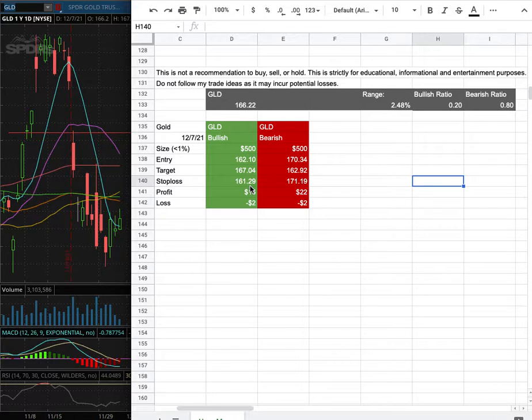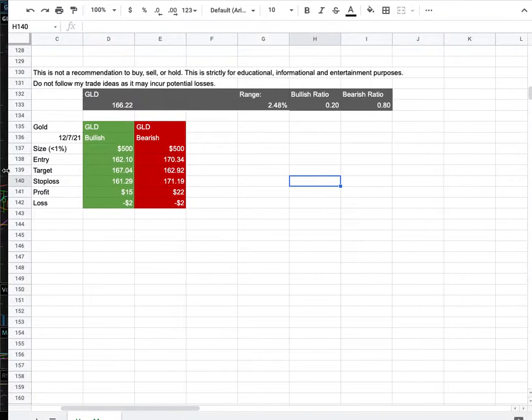My stop loss is at $161.29. However, if I were to open a short position, my entry is at $170.34, and that is this range here. My sell target is at $162.92, and my stop loss is at $171.19. So whichever entry price were to hit first, that'll be my position of the week.